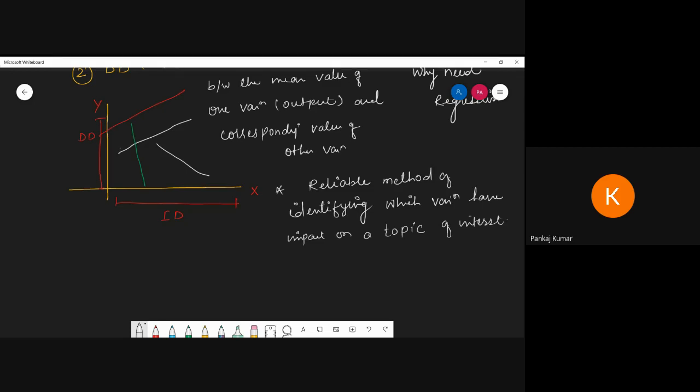That means on the basis of regression, we classify that this variable is not important for me, this one is much more important, and this one is less important. We have to set the priority of variables on the basis of regression. So that is the basic information: what is regression and why we need regression. Now in this topic, we are going to discuss the linear model, linear regression. Linear regression is basically supervised learning. Why is it supervised learning? Because we are given the input variable and we have to find the output variable through prediction.